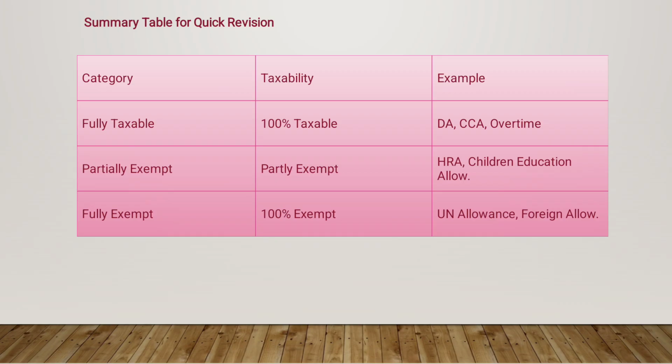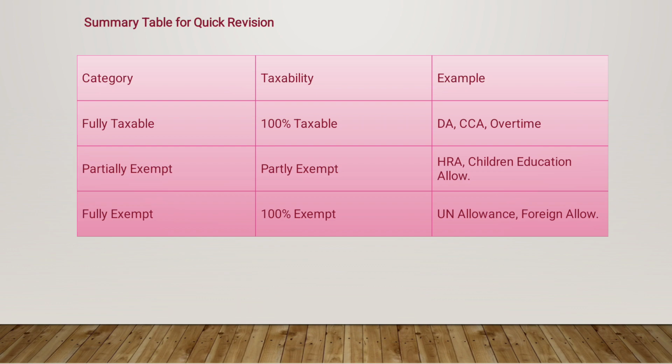Here the summary table is helpful for your quick revision. See the table. The first category wise: fully taxable, partially exempted and fully exempted. For whether it is taxable, yes, fully 100% it is taxable, for example DA, CCA and overtime.